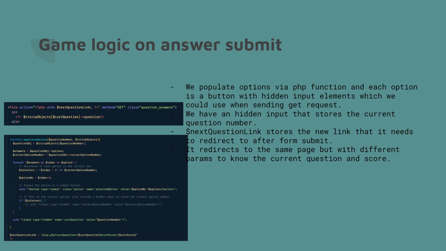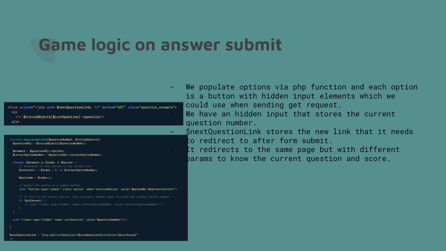Whenever we click on an option, that will trigger an on submit function on a form. So basically we have an input field that is hidden, and we use this input field to add to the params of the request on form submit. We also have a selected option, so whenever you click on the option, it gets added into the param of the URL.